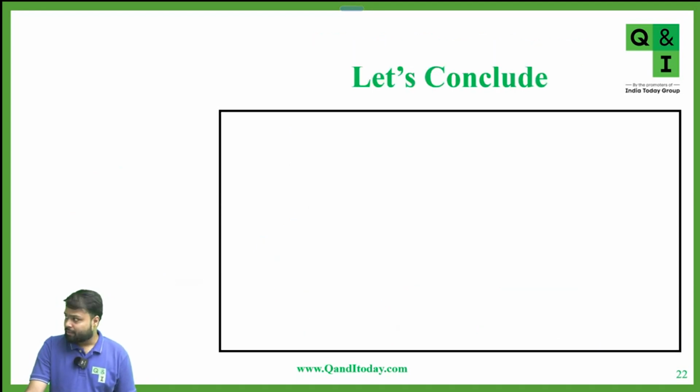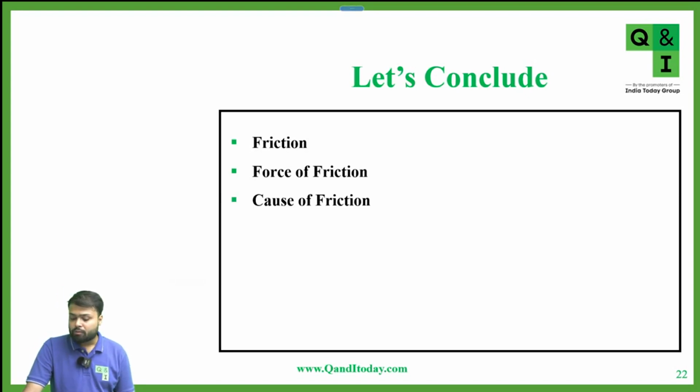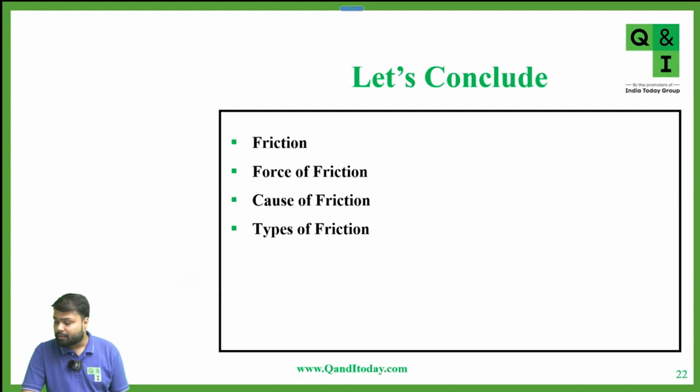Okay, so let's conclude today's lecture. Everyone knows now what friction is. Friction is a contact force. It acts opposite to the direction of motion, opposing the relative motion between the two bodies. The causes of friction: because of the irregularity between the surfaces, there is some interlocking, because of which friction force arises. The types of friction are static, sliding, and rolling.